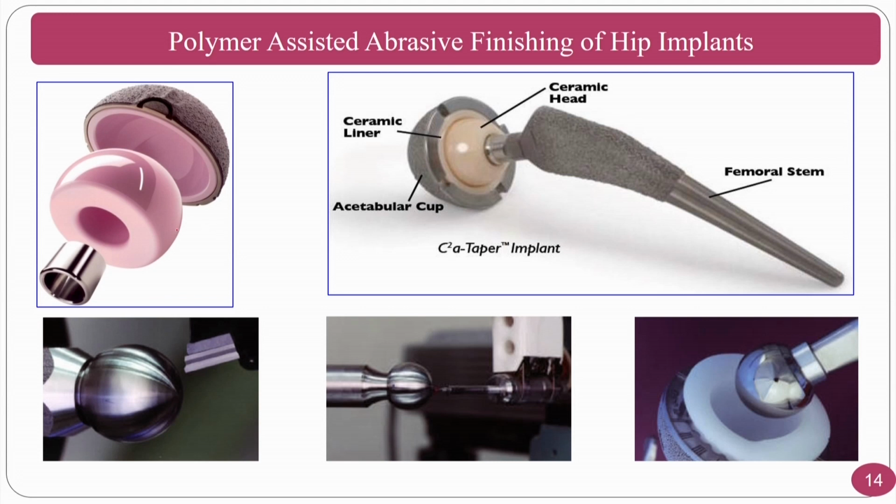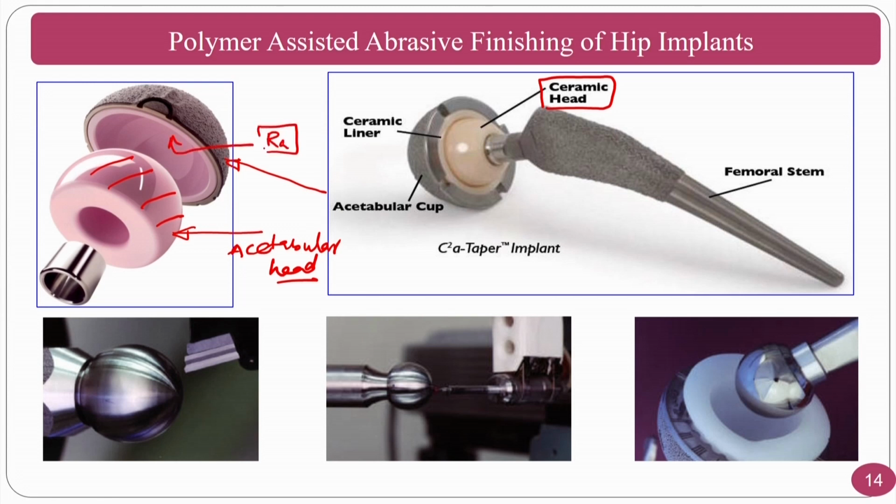This is the acetabular head, normally made up of a ceramic material. At the same time, this is the acetabular cup, or acetabular socket also you can say. In the acetabular head, we mostly bother about the external surface. In the acetabular socket, we bother about the internal surface roughness value, so that the contact will be proper. Normally the head will be machined first and then it can be polished.